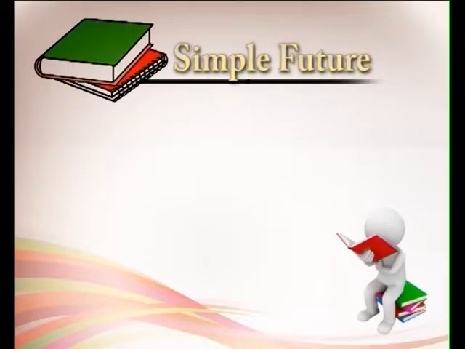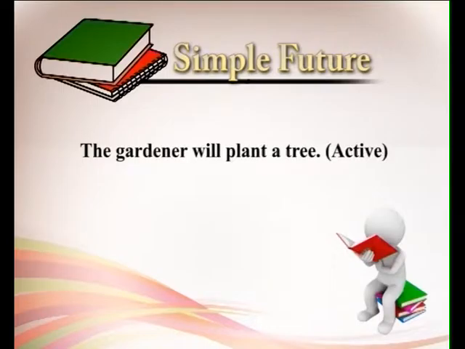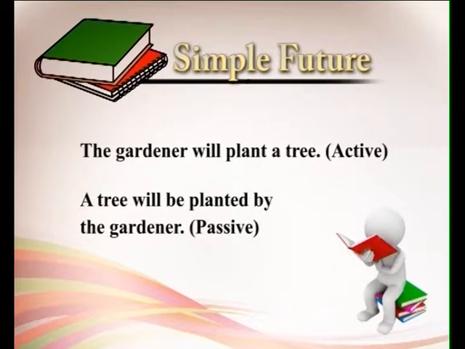And then future. See, perfect continuous I am not telling because passive form of perfect continuous is not there. Like present perfect continuous, past perfect continuous, future perfect continuous. They have no passive form. Simple future. The gardener will plant a tree. So, a tree will be planted by the gardener, and future continuous also has no passive form.